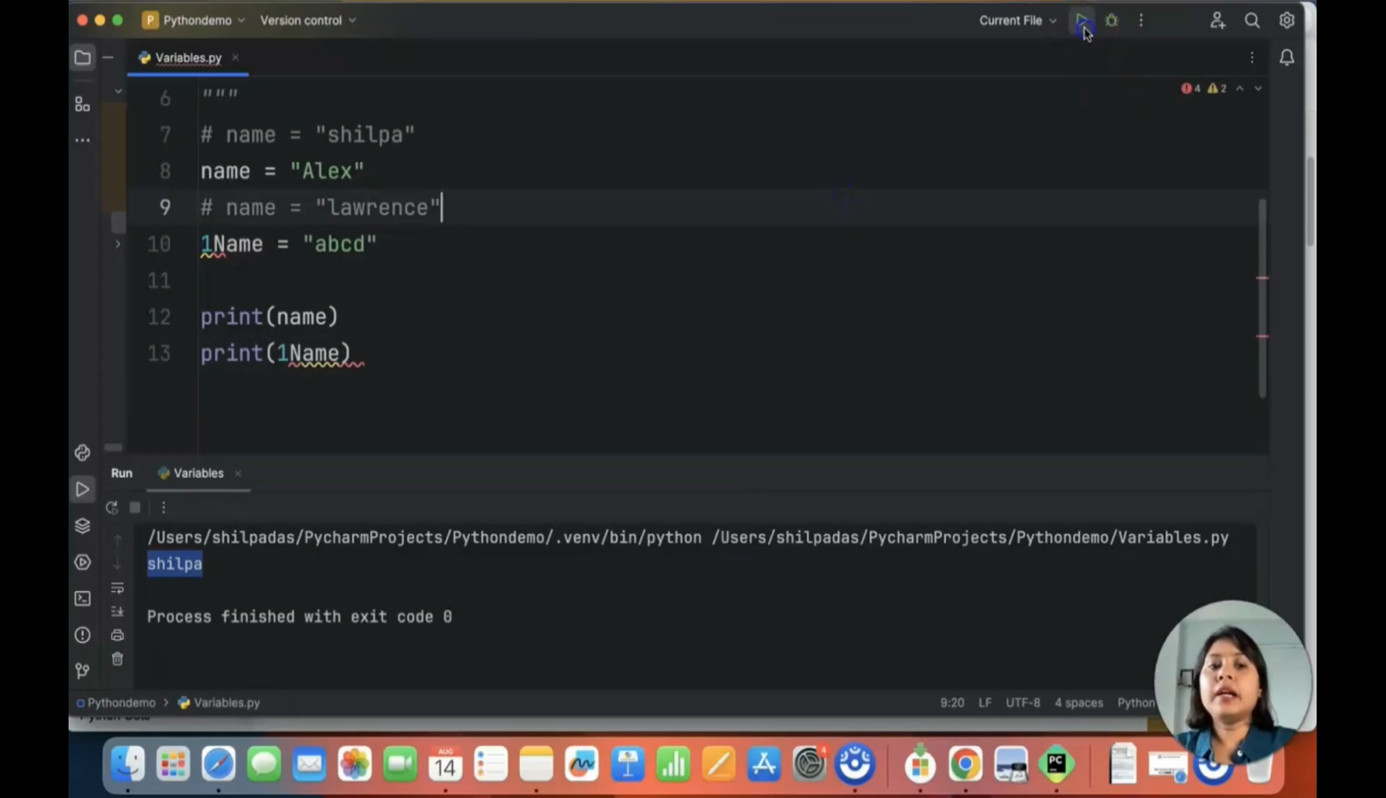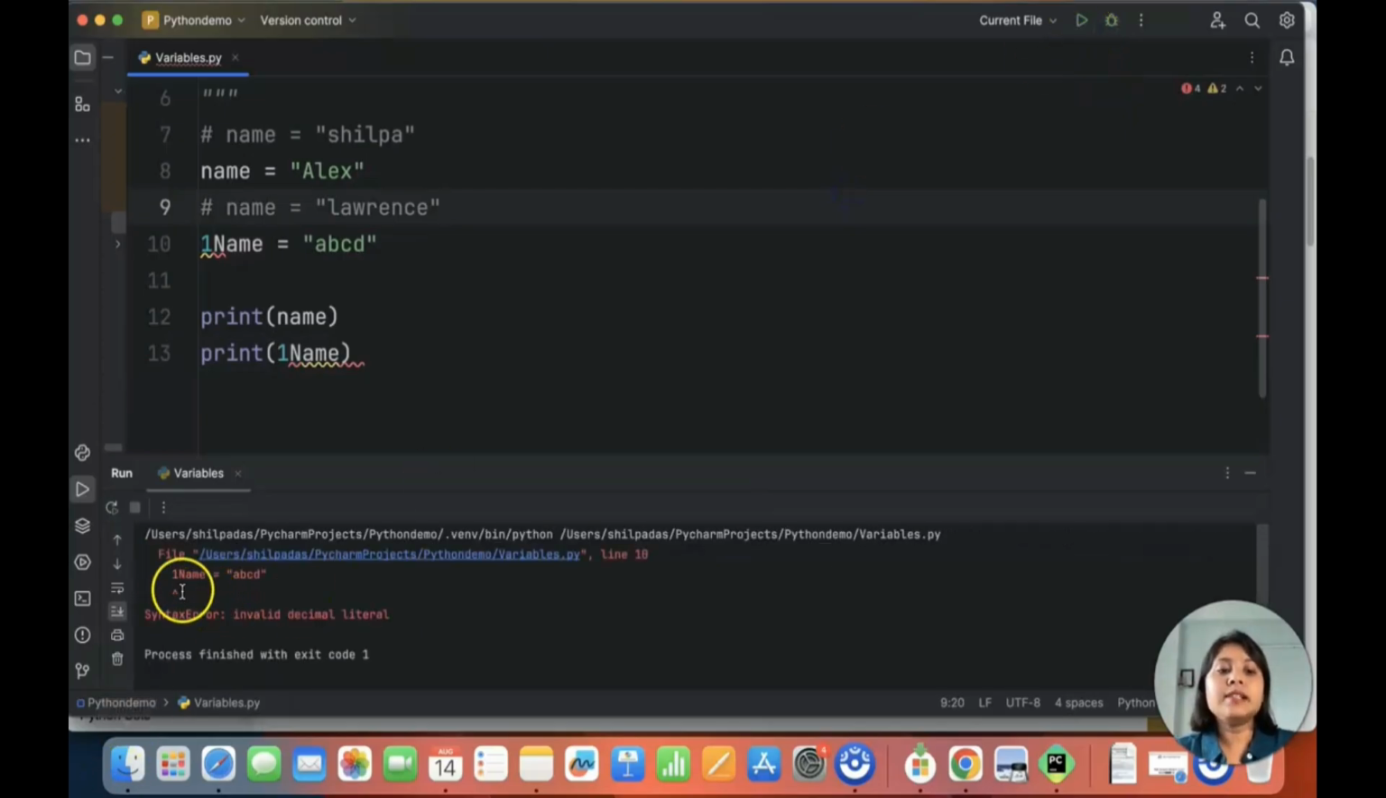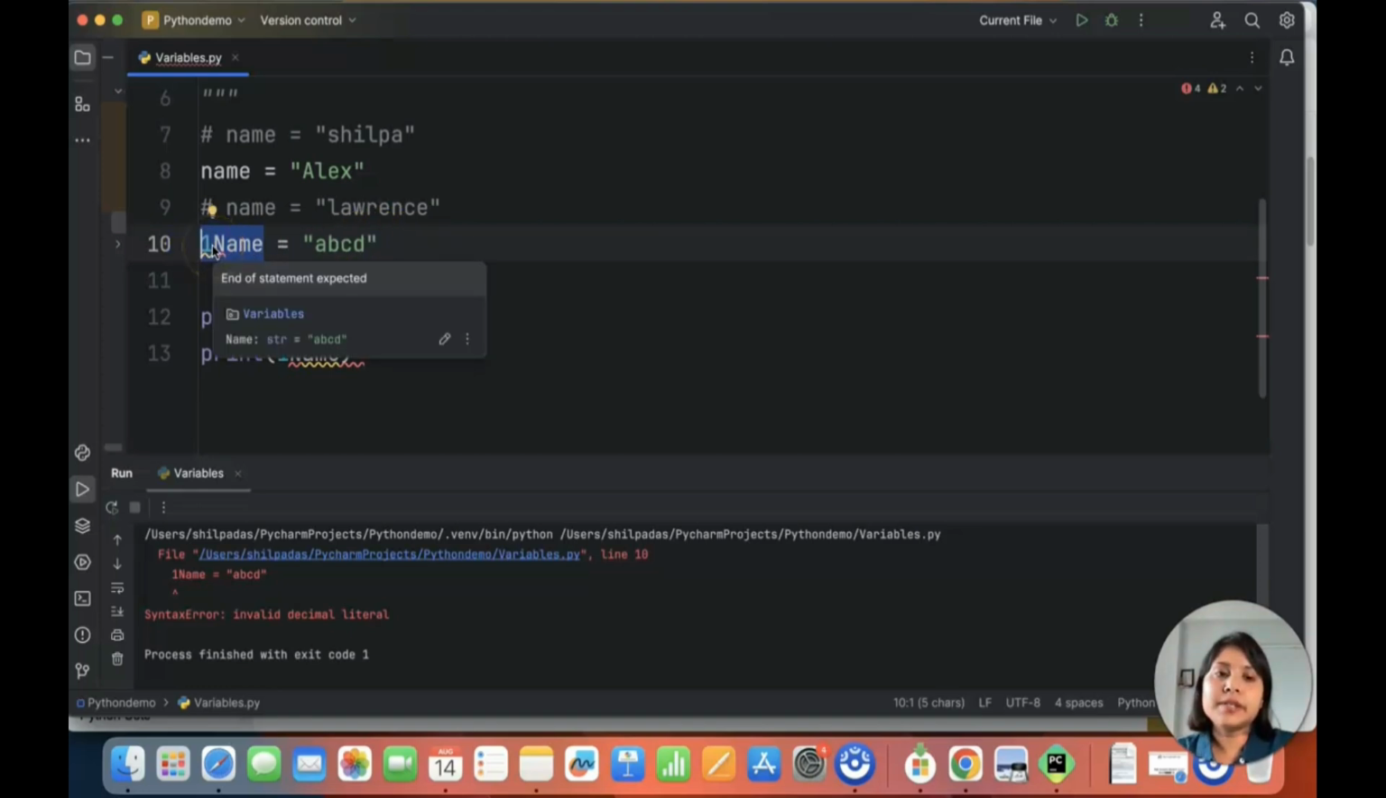So let me run this. So you see there is an error here. File, line number 10. That's how you debug. It's line number 10, right? And there is an error here. What does it say? 1name = ABCD, syntax error, invalid decimal literal. So it means that when you are declaring this variable with your value, this is invalid syntax.